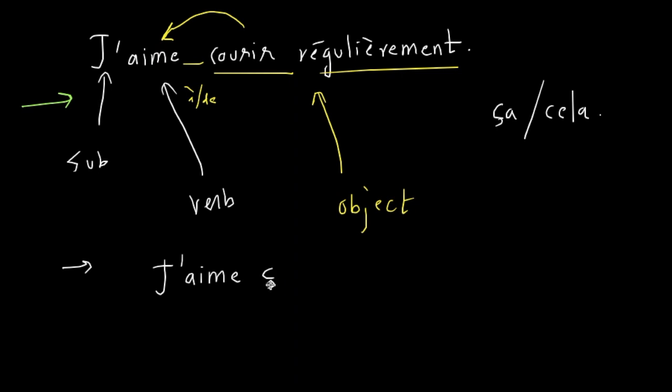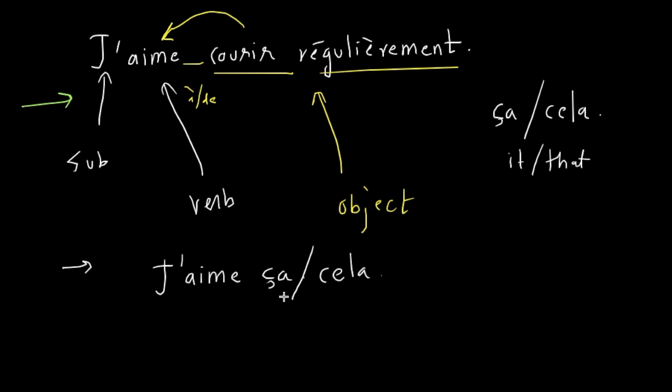So for example, if you want to repeat this sentence, say Rohit and I are talking and Rohit says, j'aime courir régulièrement. And I would say, oui, j'aime ça. I like that. I like it. So this becomes it or that. If I want to repeat what Rohit is saying, but I don't want to repeat the object again, I would say, oui, j'aime ça. I like that. I like it. J'aime ça. This is for speaking. When you are writing, you should write j'aime cela.